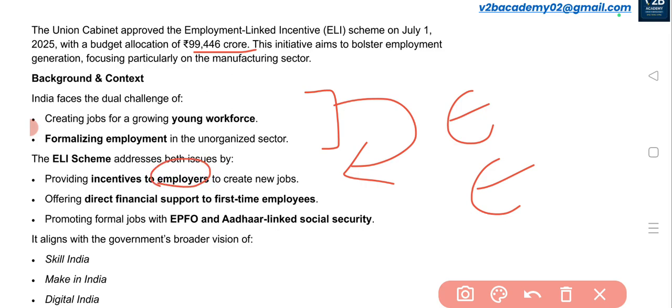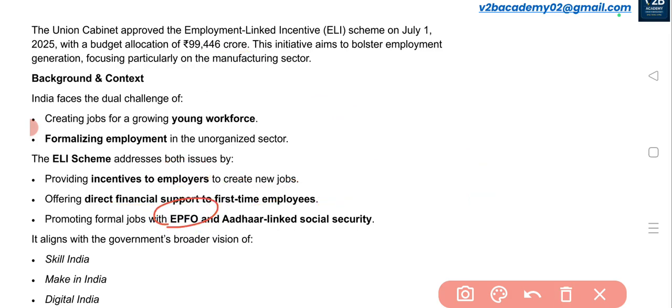Employers will be given incentives so that they will be persuaded to create new jobs, so that employees will also get jobs. And for first-time employees, if for example till now you were unemployed and you are becoming an employee for the first time, you will be given financial support if you register with the EPFO. So this will promote registration with the EPFO, because we want them to get registered so that they can get the benefits if any social security scheme is brought by the government in the future.